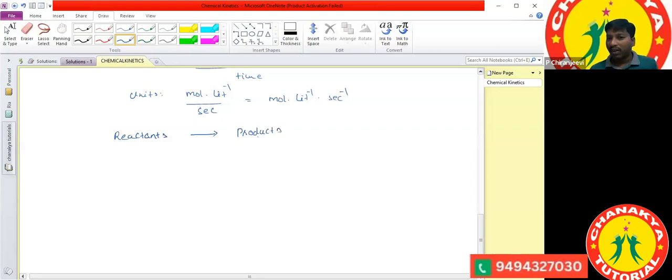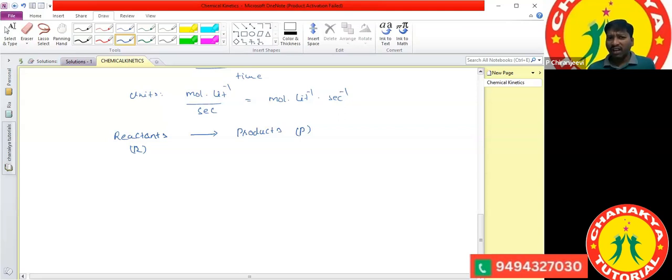Reactants I'm representing with capital R, and products with capital P. Now reactants are converted into products, which means initially the reactant concentration will be more.